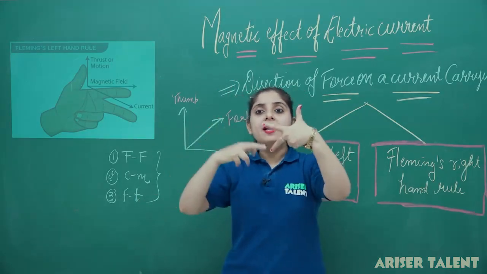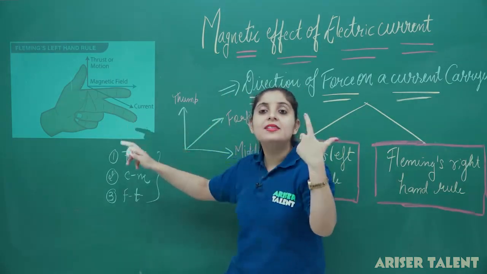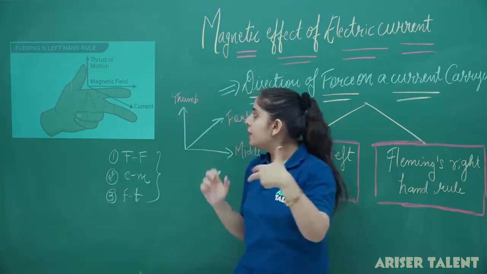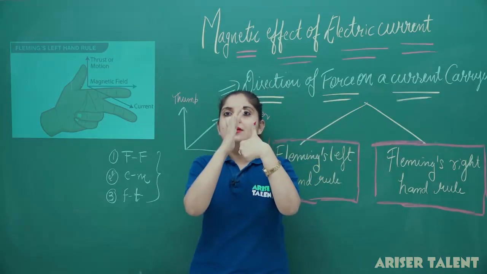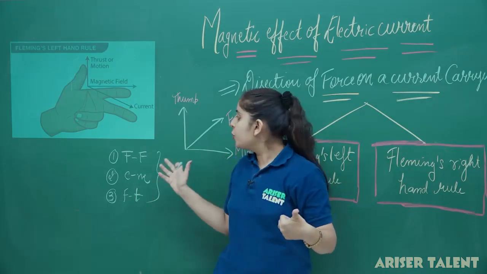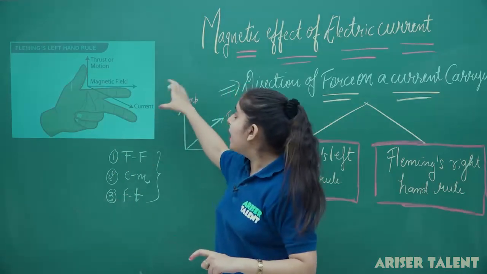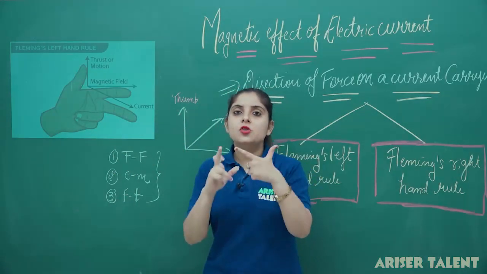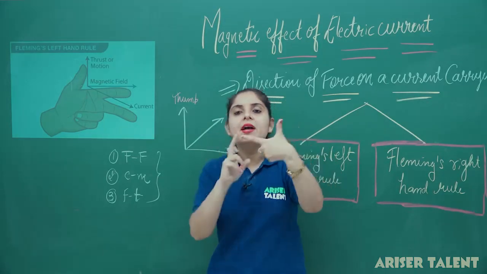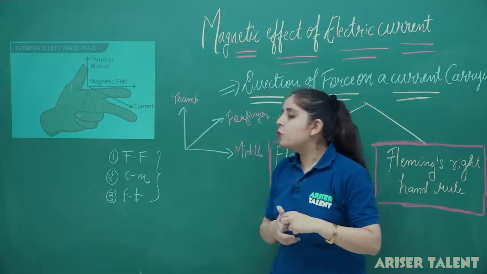CM means the middle finger is giving you the direction of current. You can see here, this is our middle finger and this is giving us the direction of current. And this is our thumb. FT means the thumb will give you the direction of the force. So what you have to learn? FF CM FT. This is a very simple formula and you can find out the direction of the force in this diagram. So FF means field and forefinger, CM means current and the middle finger, and FT means force and the thumb. So this is how Fleming's left hand rule works.